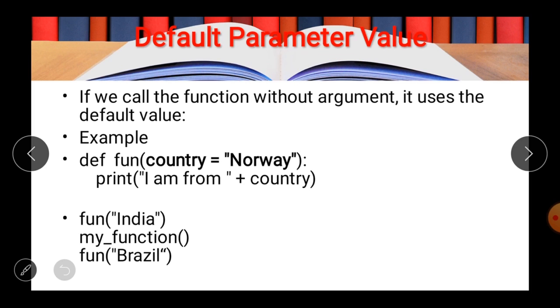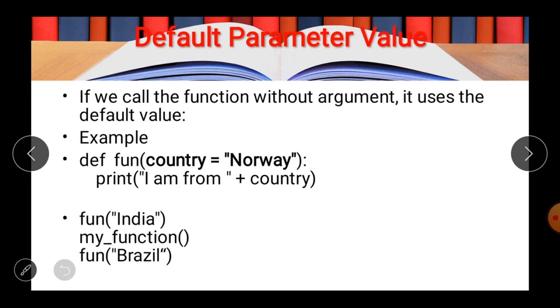Now the third type of parameter is the default parameter value. This means if you want to skip any parameter while calling a function, then this parameter passing technique is called the default parameter value. As you can see in the current example, there is a def function with country equal to Norway, and it prints "I am from" followed by the name of the country received by the function.